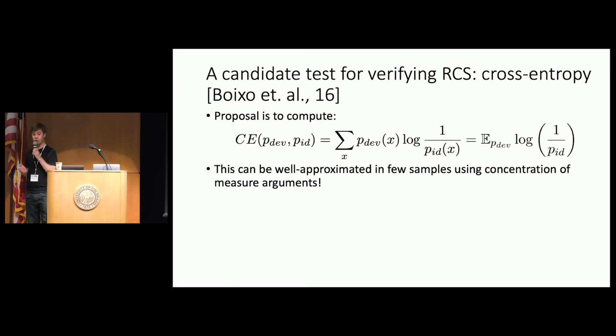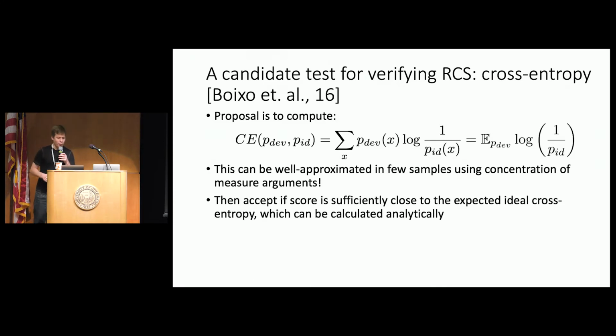So let me tell you what we do. To estimate this, we take k samples. For each sample, we use our supercomputer to compute the ideal probability of that outcome. Then we take the logs and average them. And then we accept if the score is sufficiently close to the expected ideal cross entropy, which can be calculated analytically, because we understand what these ideal output distributions should look like with high probability over the choice of circuit.